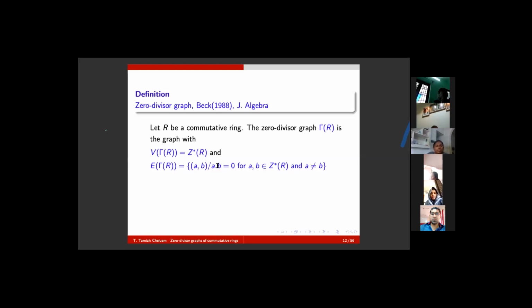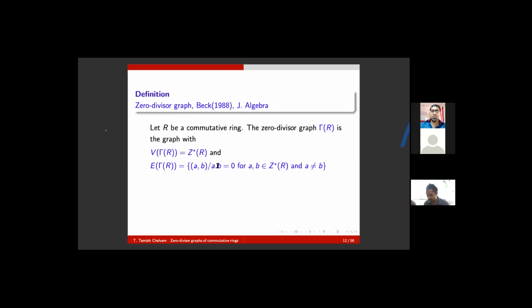Therefore, 0 is adjacent to all the remaining elements of the vertex set. So in this case, the zero divisor graph contains a very strong subgraph, namely K1 comma cardinality of R minus 1. And that restricts the scope of studying the zero divisor graph.